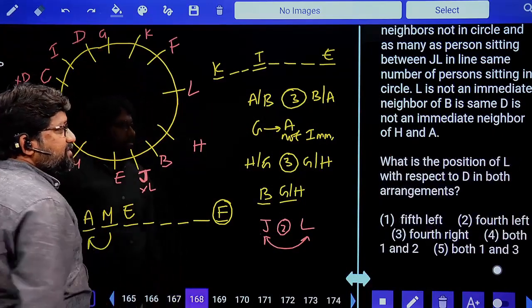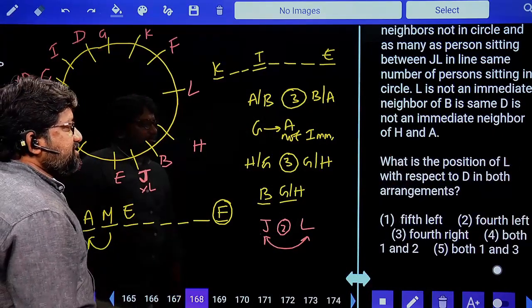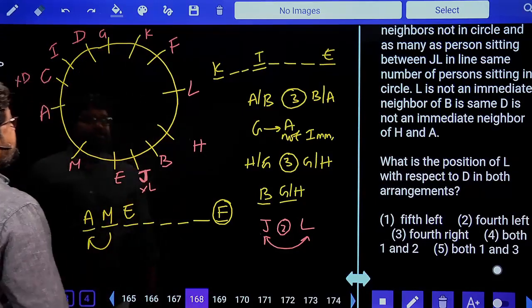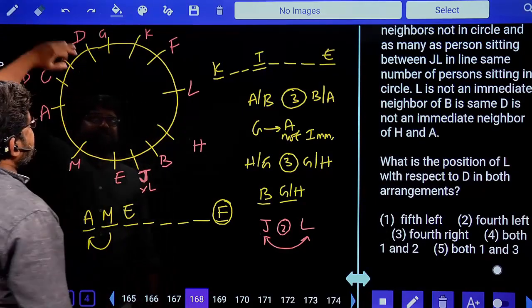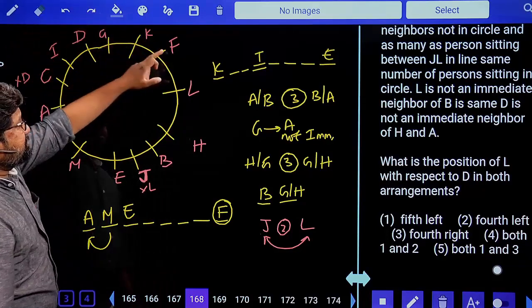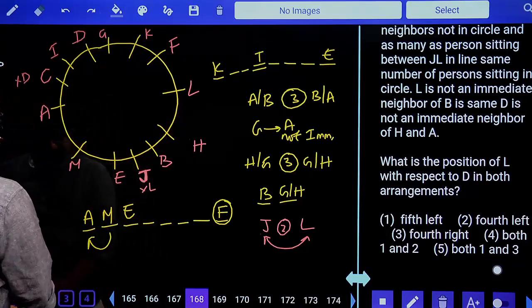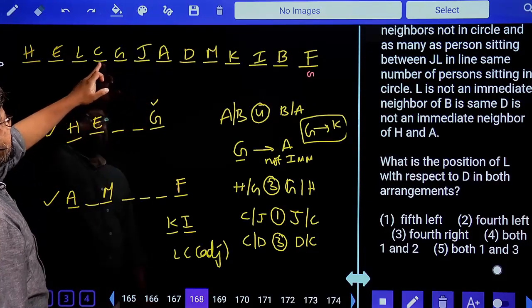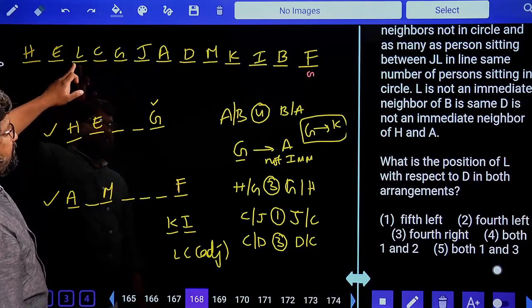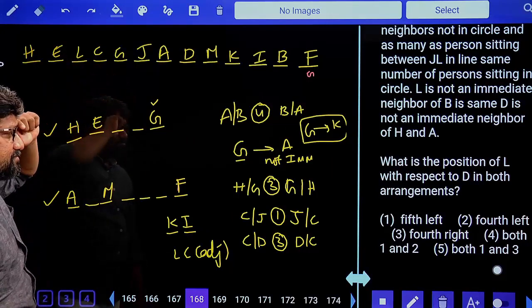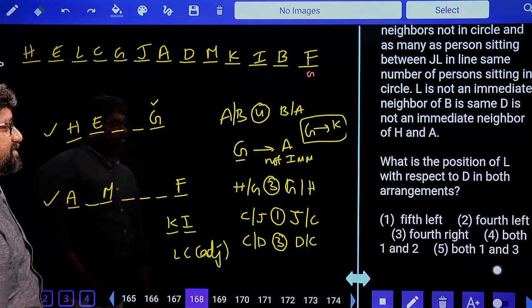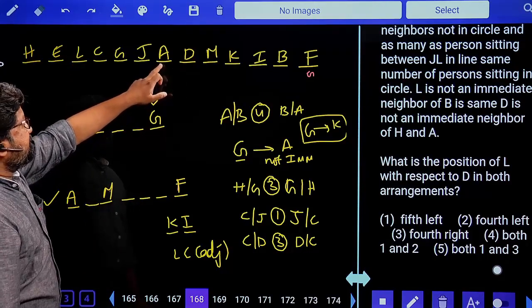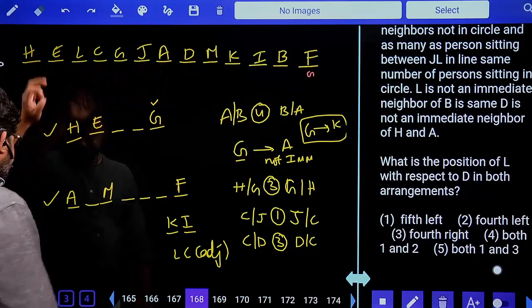First option. What is the position of L with respect to D in both arrangements? Position of L with respect to D, this is D. L 1, 2, 3, 4. Fourth to the left in both the arrangements. D 1, 2, 3, 4, 5. So what is the position of L with respect to D in both the arrangements? First arrangement in line 1, 2, 3, 4, 5.